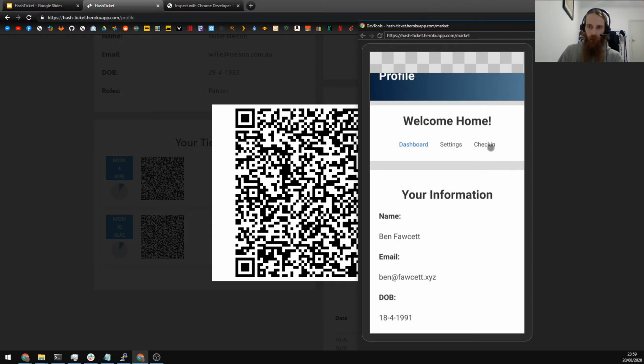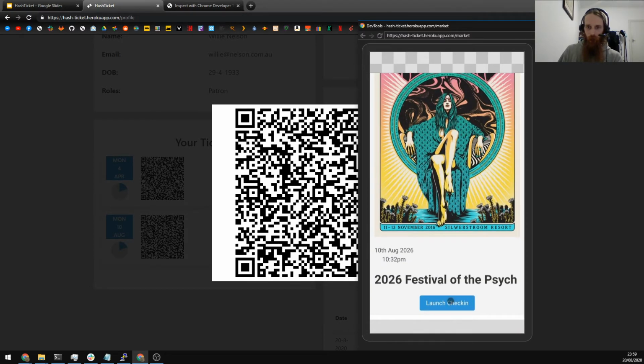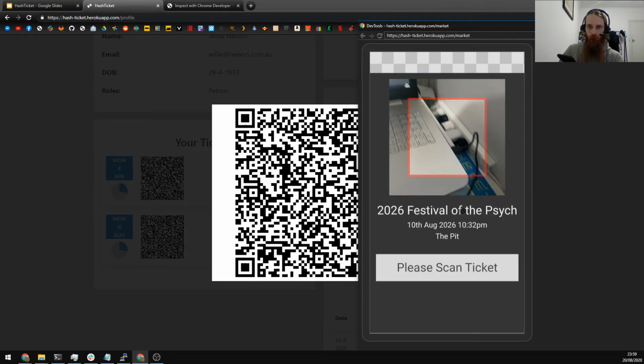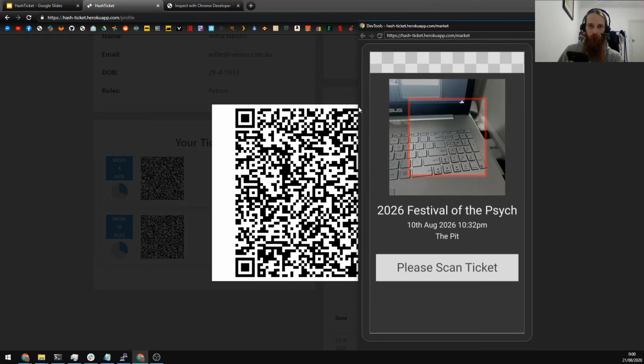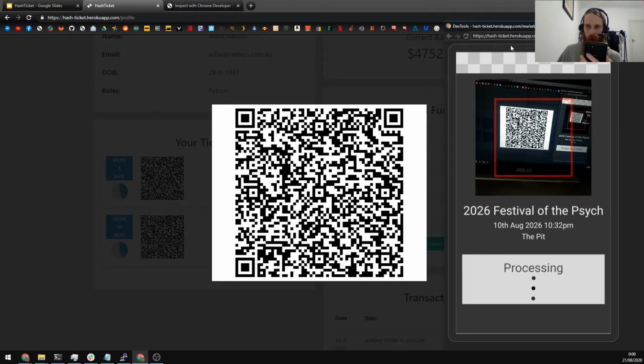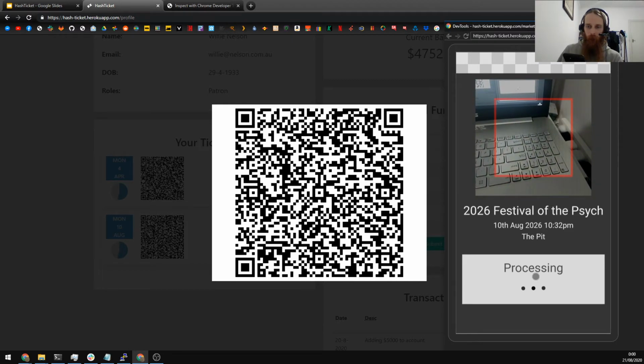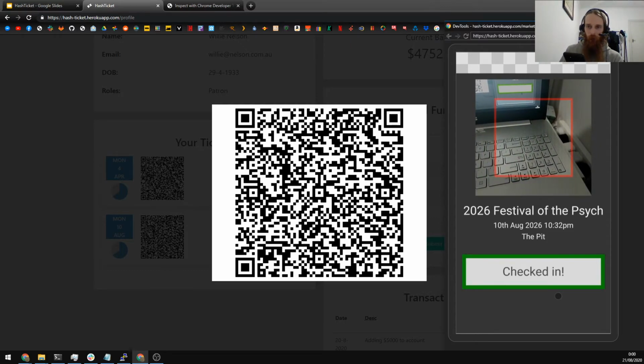So because they're an event admin, they have access to this check-in screen. So if we load that up, it'll show us the events that are available for check-in. So we'll launch the check-in application for this one, and this loads the QR code reader. So if we scan that ticket here, that'll process, and that'll let us in.